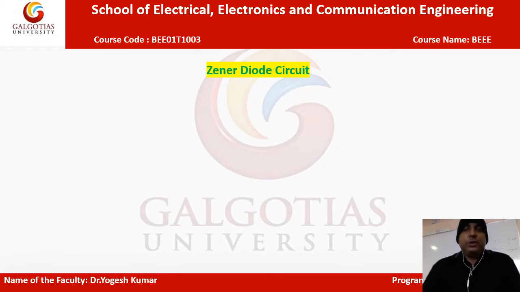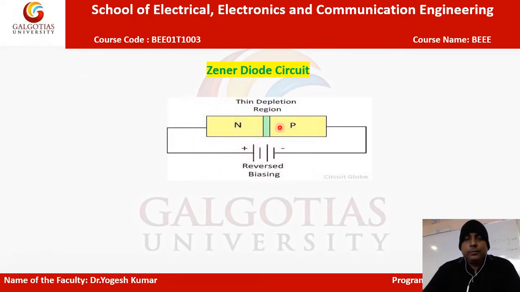Now let's discuss the Zener diode circuit. This is the circuit diagram for a Zener diode. We know that a Zener diode always works in reverse bias. To make it reverse biased, the p-type material is connected to the negative terminal of the battery and the n-type material is connected to the positive terminal of the battery, as you can see here. It also has a very thin depletion layer.